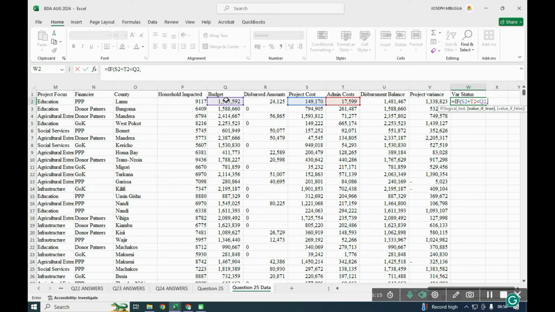Here you put a comma, so this one will be favorable. You'll open the quotes, and it will be a favorable variance. Favorable.